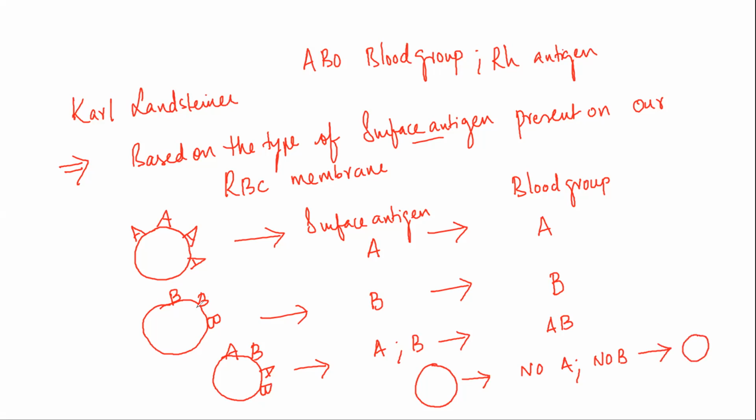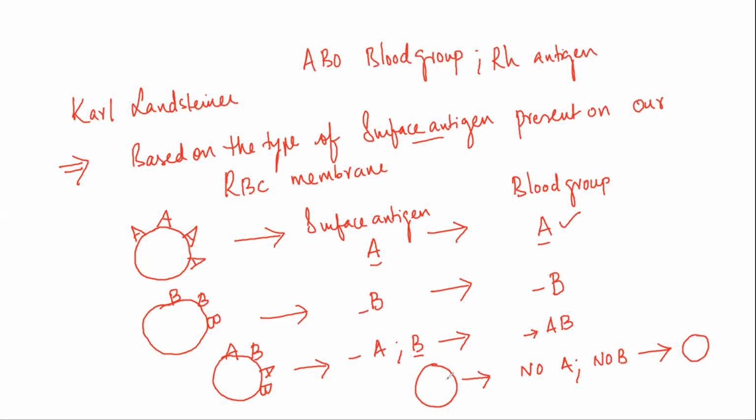Once again, based on the antigens present on the surface, we are classifying them into particular groups. If they have an A antigen, then they are under blood group A. If they have an antigen B, then it is the B blood group. If they have both the antigens A as well as B on the surface, we call them blood group AB persons.